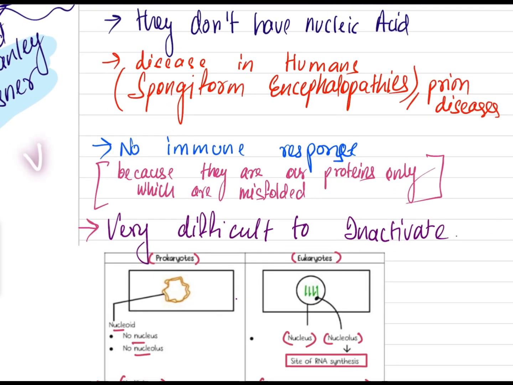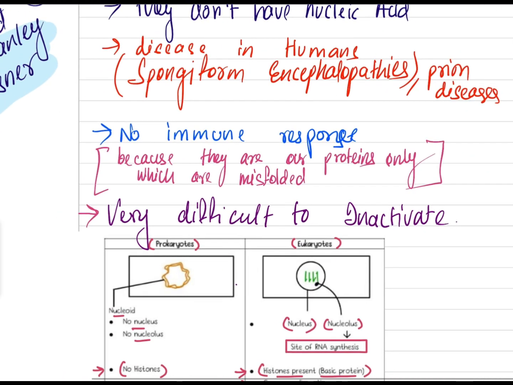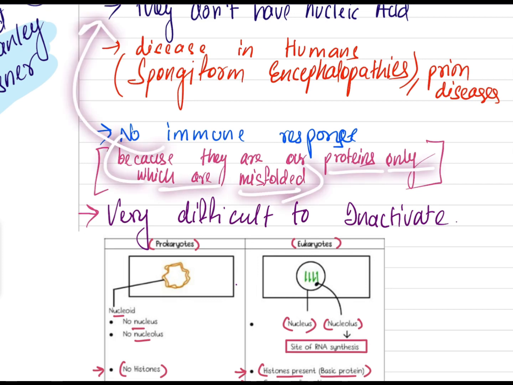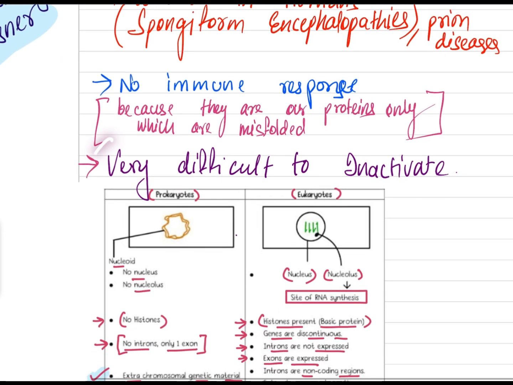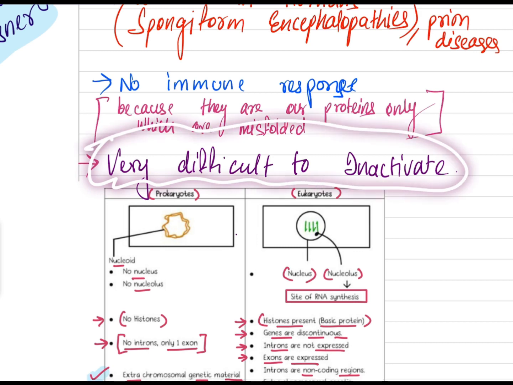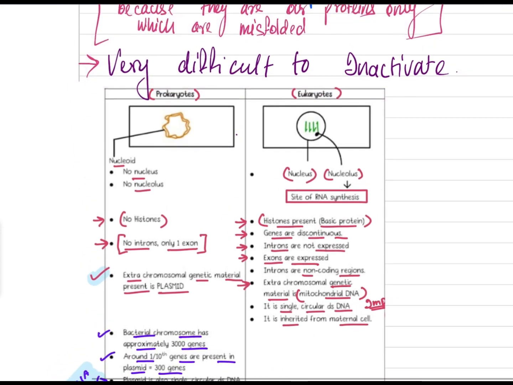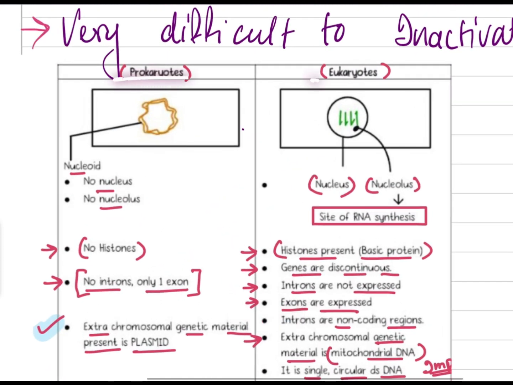Now this is a very important point. They cause no immune response. This is very dangerous. They will cause no immune response but will damage the body. No immune response, because they are proteins of our own body only, but they become misfolded. The proteins present in our body which get misfolded lead to the formation of prions, and they do not even give an immune response. So we cannot understand it either. So they are very difficult to inactivate. It is a very dangerous situation for prions.